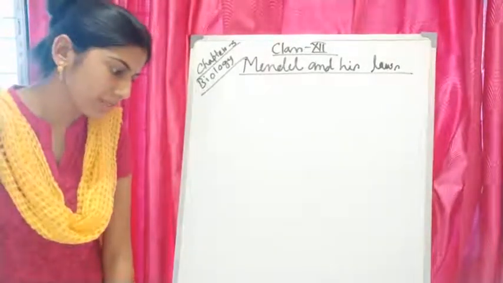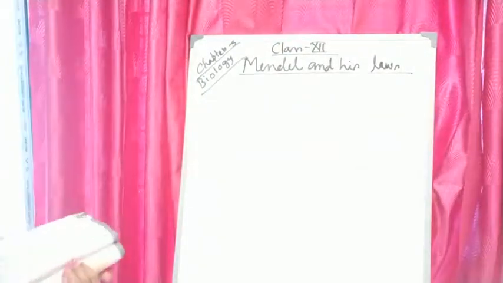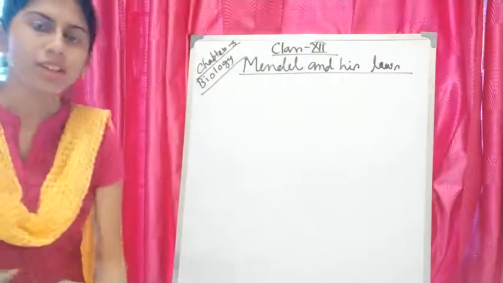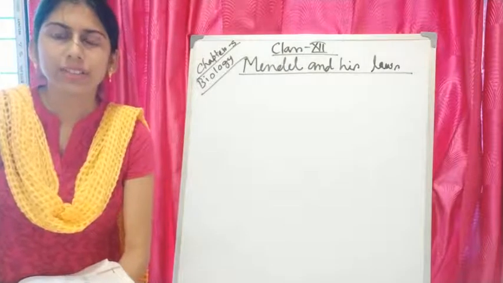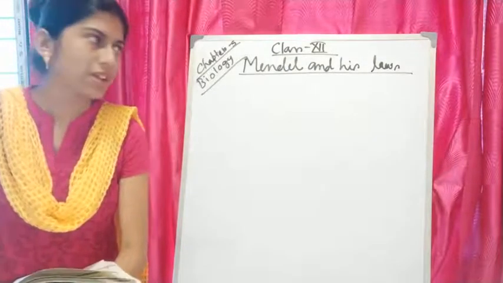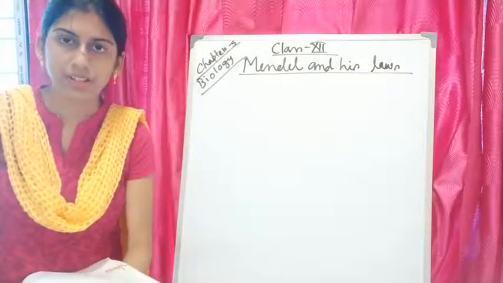Today I will continue chapter 5. The name of chapter 5 is Principles of Inheritance and Variation. In my first video of this chapter, I discussed some terms which are important to understand this chapter. Today I will talk about Mendel and his laws, that means laws of inheritance and others.